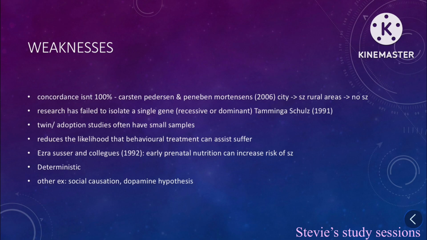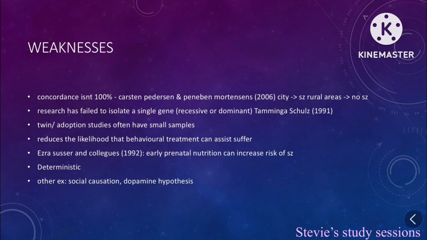Weaknesses. Now, we talked about this with Gottesman and Shields, but the concordance rate isn't 100%. Carson, Passman, and Passbean, Morstein, 2006, showed that cities led to schizophrenia and rural areas did not lead to schizophrenia. This suggests that there's more than just a genetic explanation for schizophrenia, and this explanation should be used alongside social reasons. Research has failed to isolate a single gene, recessive or dominant, to explain schizophrenia.